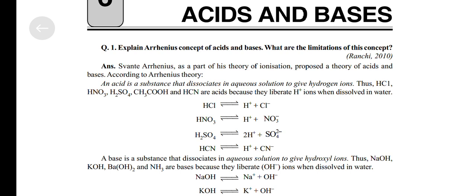Svante Arrhenius, as a part of his theory of ionization, proposed a theory of acid and base. According to Arrhenius theory, an acid is a substance that dissociates in aqueous solution to give hydrogen ions. Those HCl, HNO3, H2SO4, CH3COOH, and HCN are acids because they liberate H positive ions when dissolved in water.